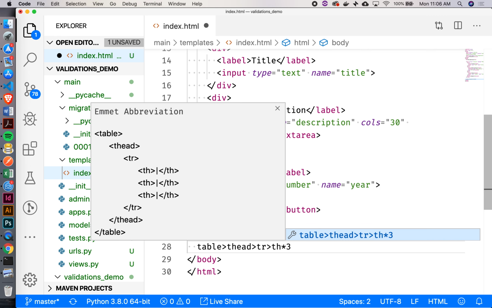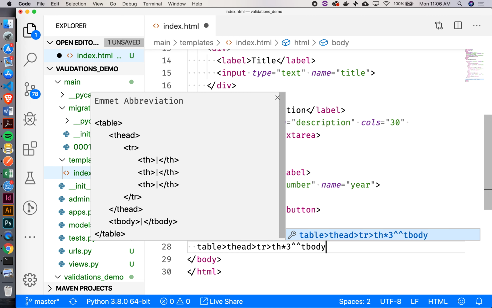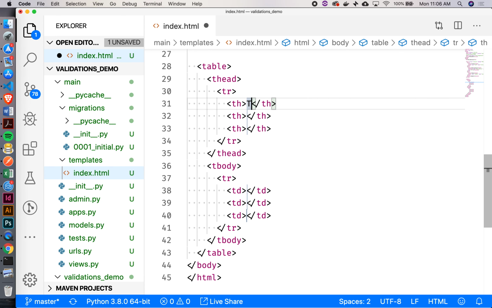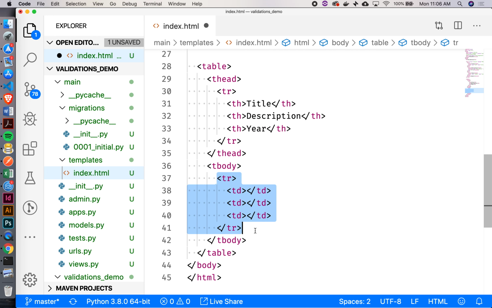Okay, and then we'll go up a couple levels into my tbody, tr, and I'll have 3 table data cells. So this is going to be the title, description, year. Okay, and then if we come down here, how are we going to show all of the movies?